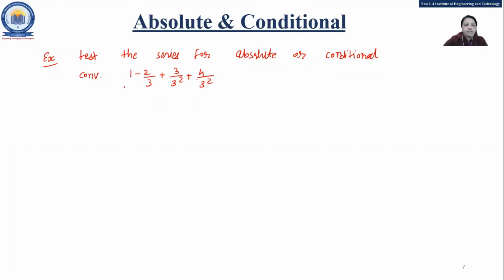The series has both positive and negative terms, but it is not alternating, since plus comes two times. So what should be un? How are we supposed to find the nth term? Here you can see 1, 2, 3, 4, whatever n is, and in the denominator it is 3 square, and here also 3 square. So how is it supposed to be?